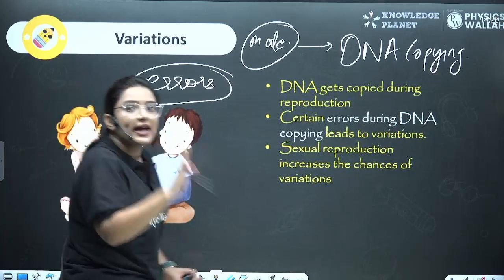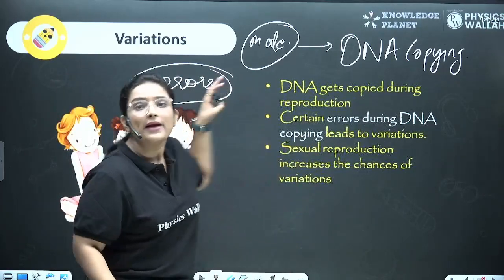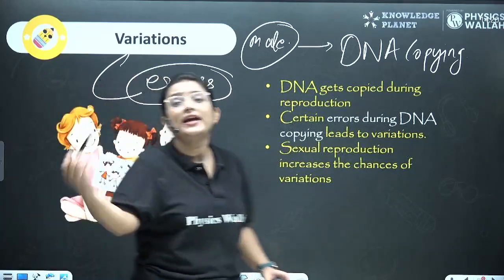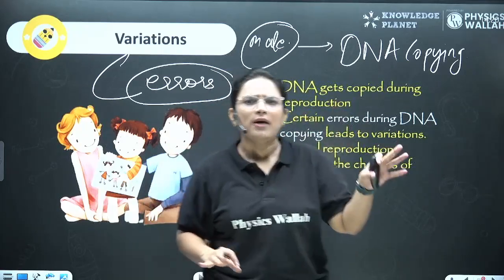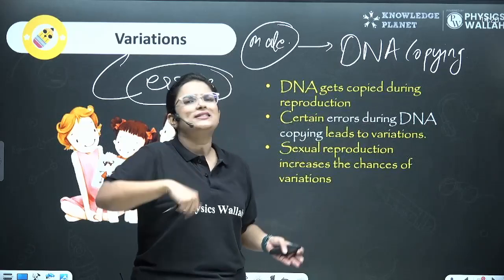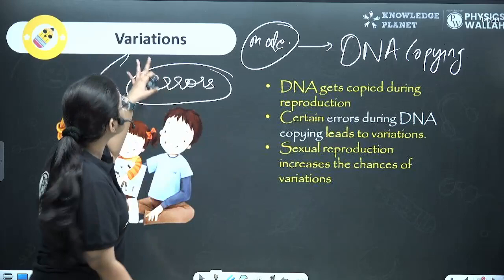Like the DNA would be copied, but not exactly the same. There would be some errors, and these errors in the DNA lead to variations. That's why we do not look exactly like our mama or our papa. We resemble them, right? But we are not exactly similar to them. We are not clones of them, right? Why? Because of these variations.